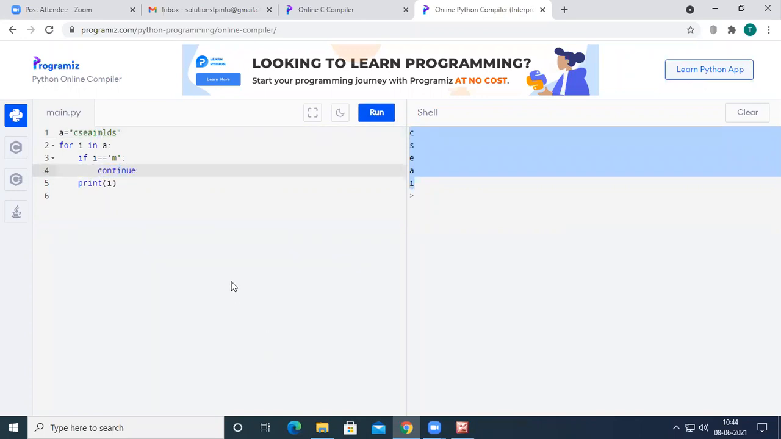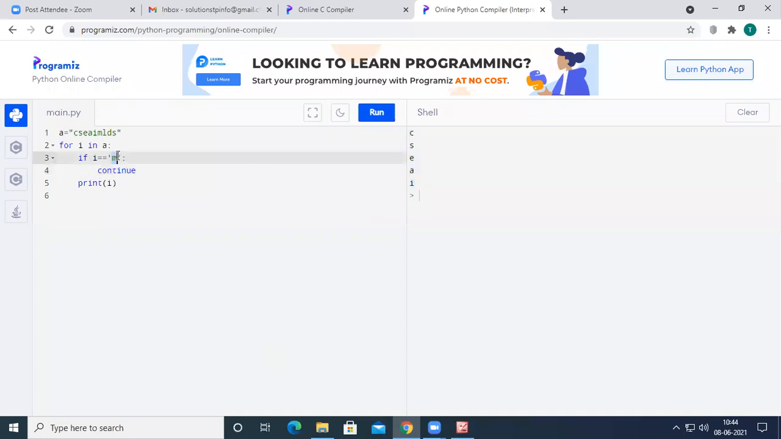If we use continue, when the string finds M, it will not be printed, and the remaining part of the string will be printed. You can see here CSC AI L DS. M is not printed on the output string. So what continue is doing, it is going to skip the current iteration. It is not going to terminate, it is going to skip. Because here the continue is executed, the remaining line is not going to be executed, but it is going to execute the next iteration.